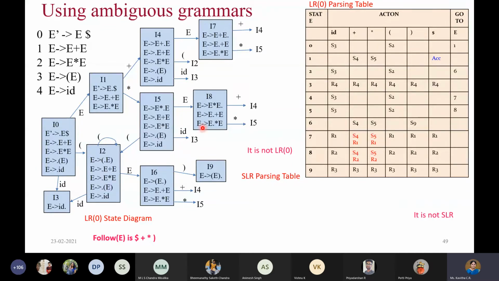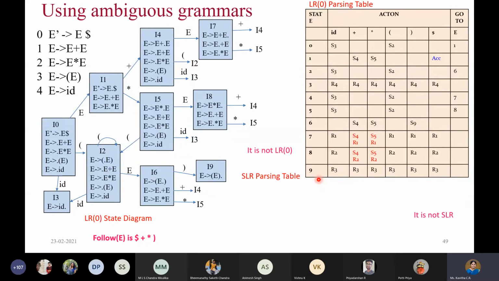You know that for SLR we use the same diagram which is constructed for LR of 0 parsing. So we will be using the same diagram. The only difference in SLR is that whenever you apply the reduce action, you use a strategy. Instead of applying the reduce action for all the terminal symbols, we find the follow set of the LHS symbol, and only for those symbols we apply the reduce action. So only state number 3, state number 7, state number 8 and state number 9 will get affected. All others will remain the same.